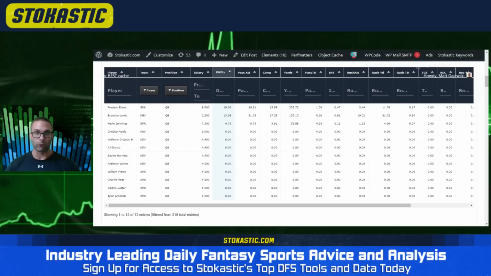I think both of them run a little bit. Stone's coming off the season-ending injury, so maybe he runs a little bit less. He was at 3.2 yards per carry. Jennings was solid on the ground as well. He was at 3.8. So I do think you see a decent floor for these players in terms of rushing, but this all comes down to how much you think they play.